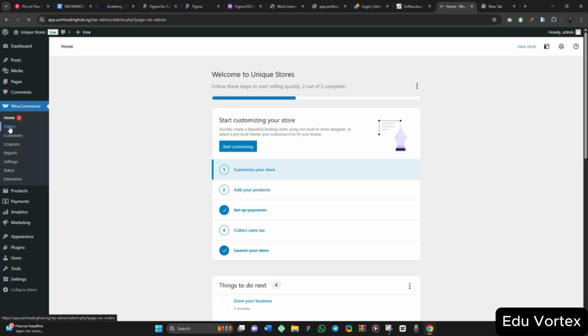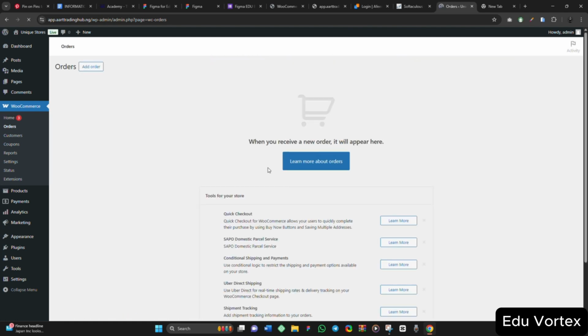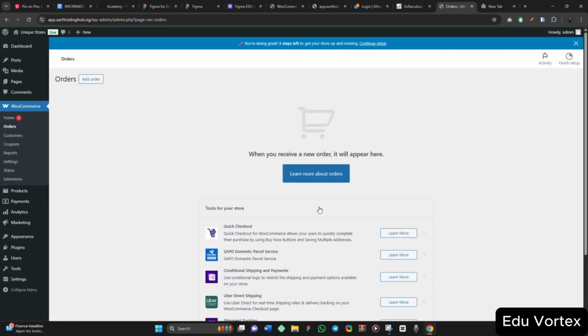If you move from that place, the next thing you see here is orders. Under this orders, you'll be able to see the list of all the orders that people have placed on your store, if you are building for yourself or for a client, either way. If you click on orders here, when you receive an order, it will appear here. Presently you don't have any order, and that is why there is no order showing here.